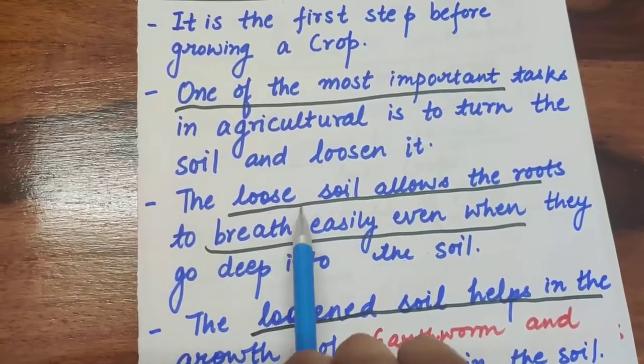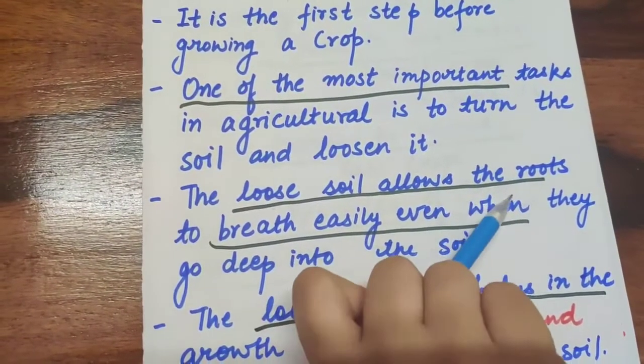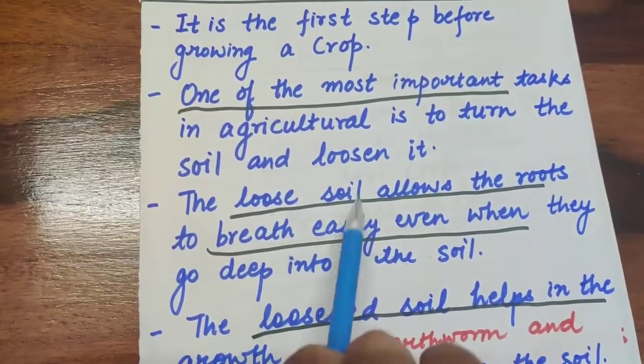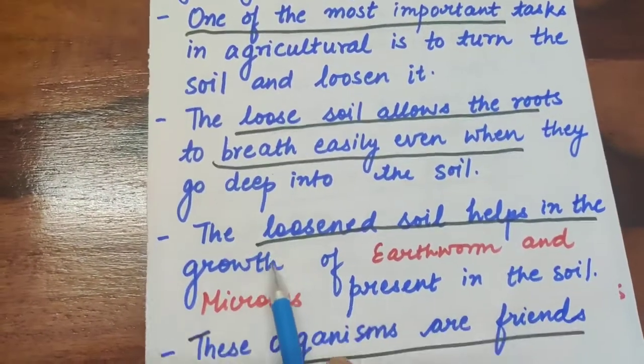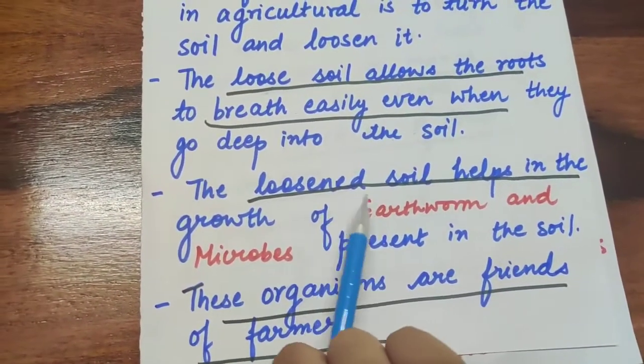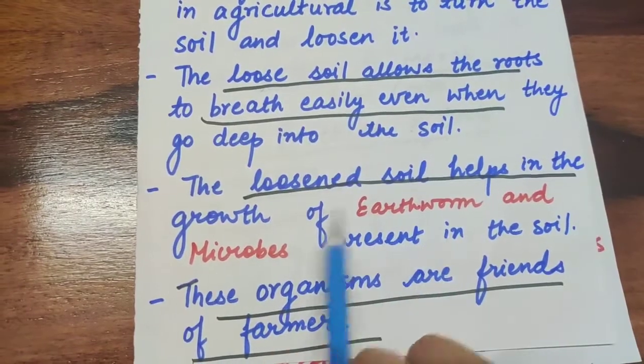Similarly with the soil, if the soil is loose, the roots will breathe properly, even if they are going deep into the soil, and they will be comfortable. The loosened soil helps in the growth of earthworms and microbes.